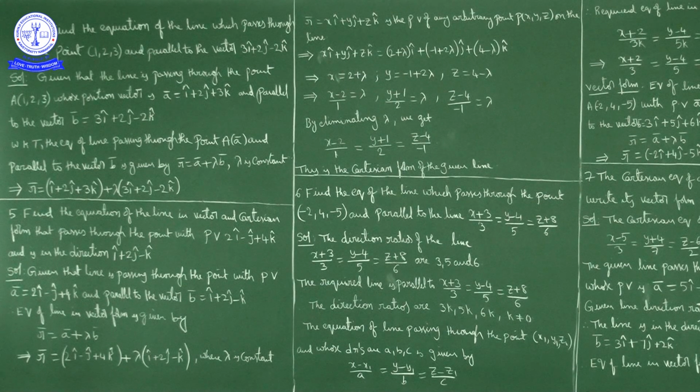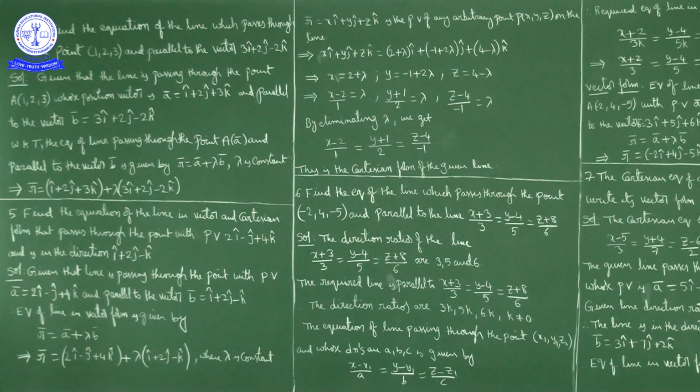Okay, next question. Question number 5. Find equation of line in vector and Cartesian form. Here we have to write both vector and Cartesian form, that passes through the point with position vector a bar is equal to 2i cap minus j cap plus 4k cap, and is in the direction i cap plus 2j cap minus k cap.